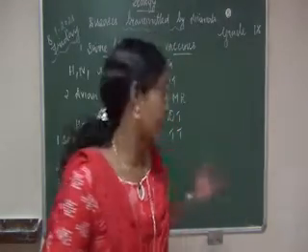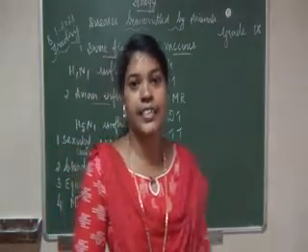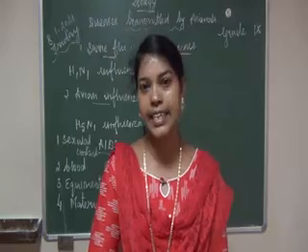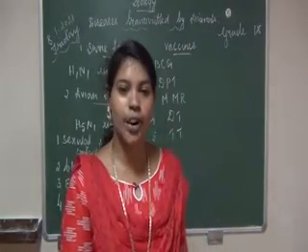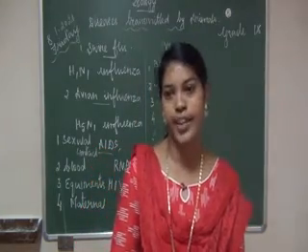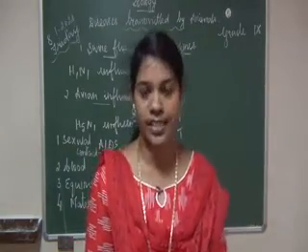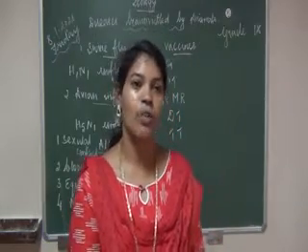Next disease, gonorrhea, syphilis, which are transmitted by bacteria and are sexually transmitted diseases. So here what happens? It will enter the male and female body through genital organs. What will it do?